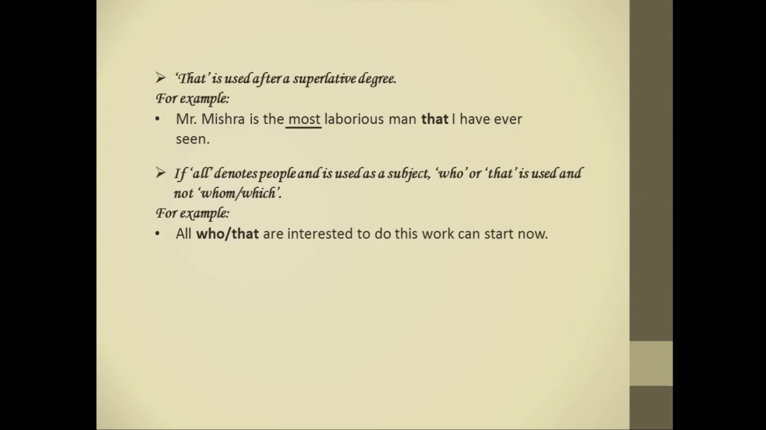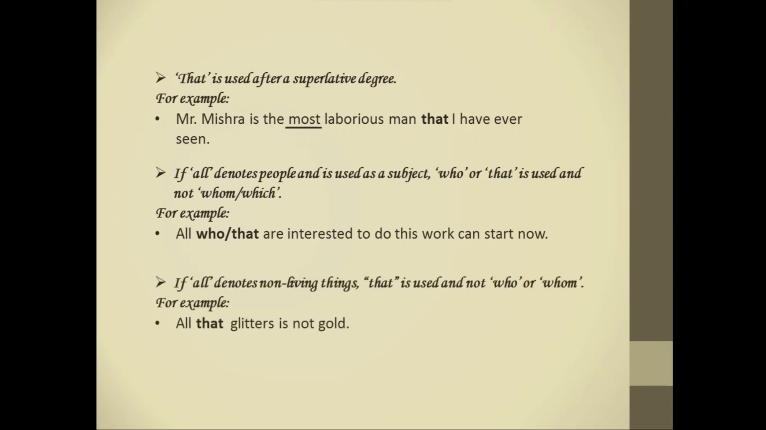Next, if all denotes non-living things, that is used and not who or whom. For example, all that glitters is not gold. Here, glitter is an uncountable noun. So remember, all plus uncountable noun is followed by that. Here, that noun must be an uncountable noun.